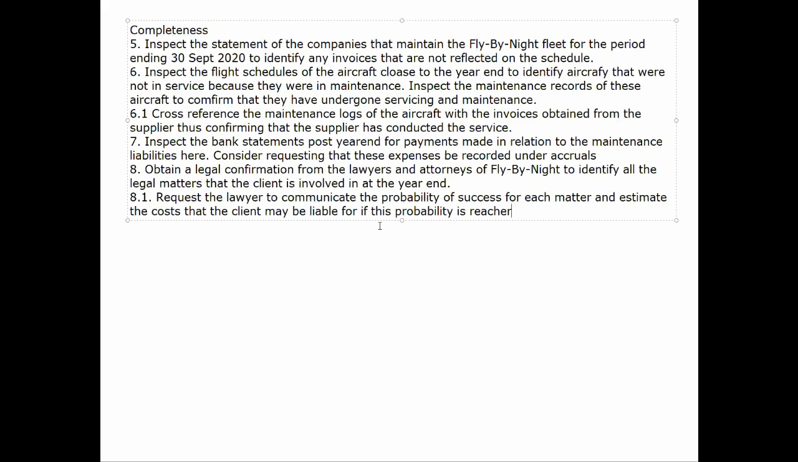So we want to go with the most likely outcome when we are assessing this risk.